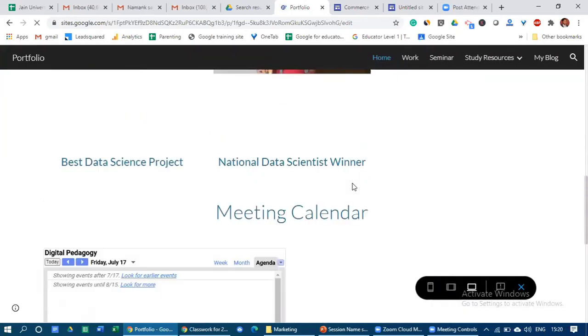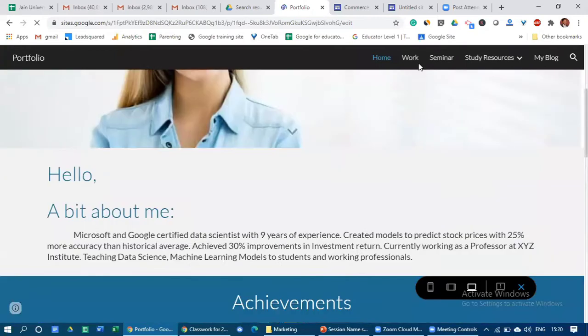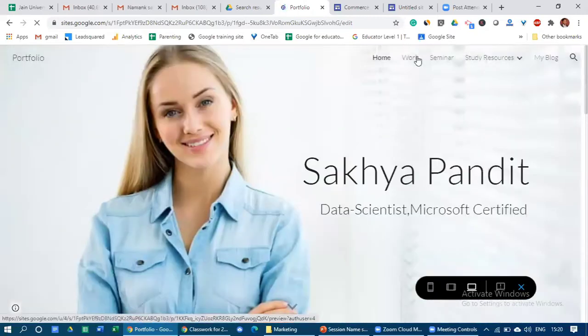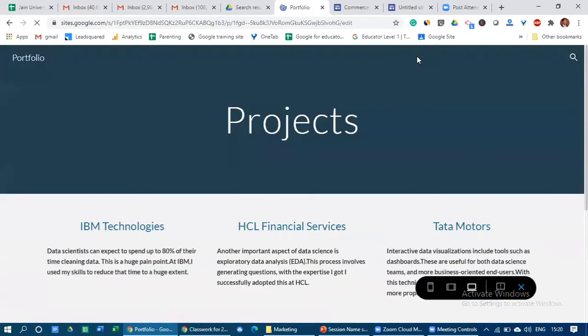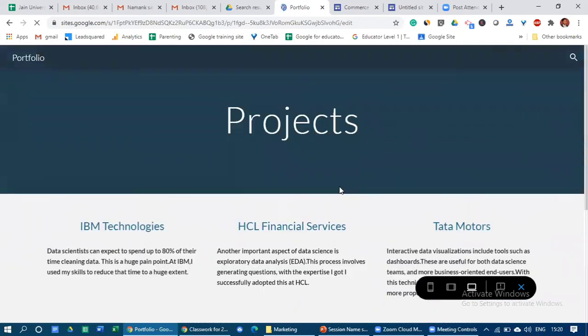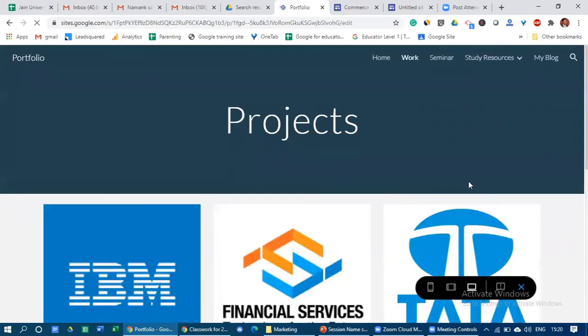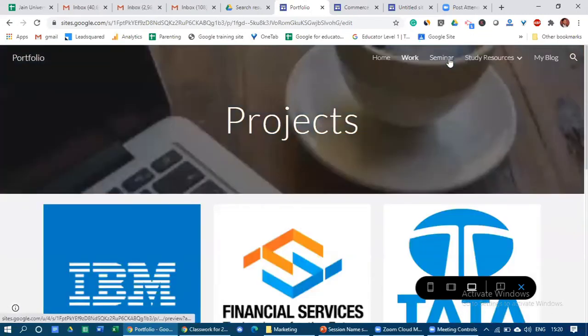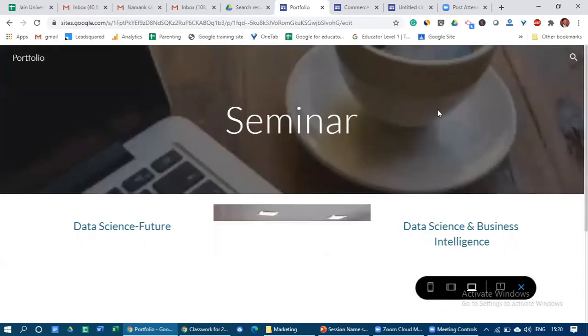And again, her own calendar is there. And here you can see what work she is doing. So where she has worked, what different research papers she has submitted. Yes, and different seminars that she is attending or she has attended.